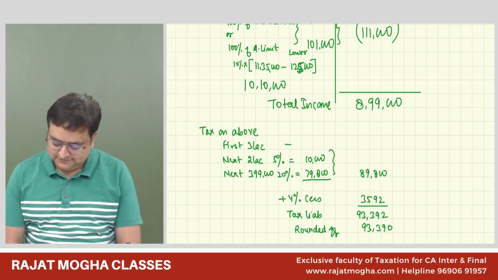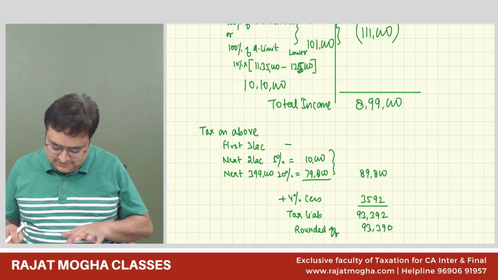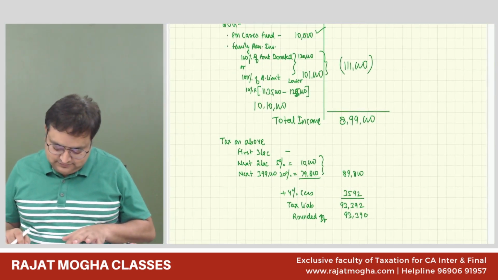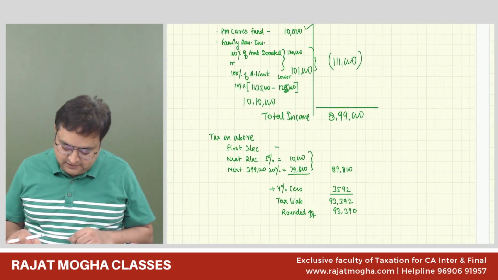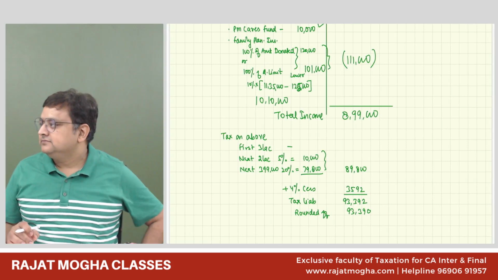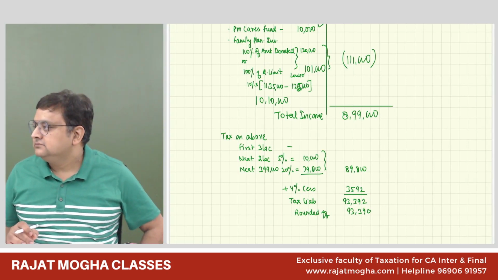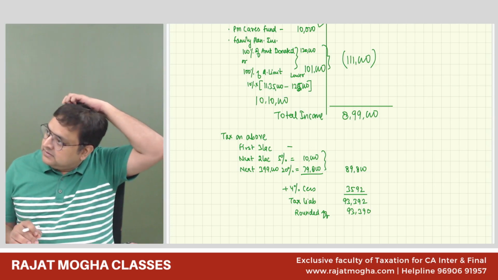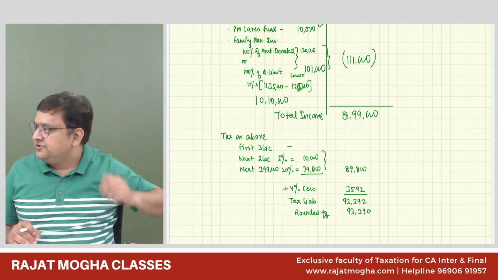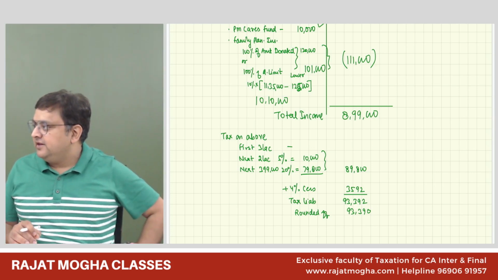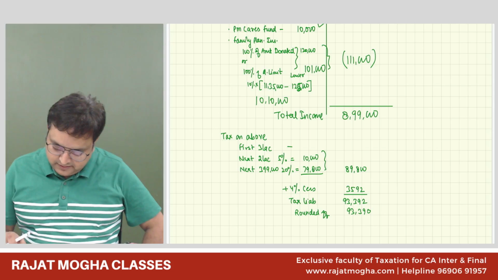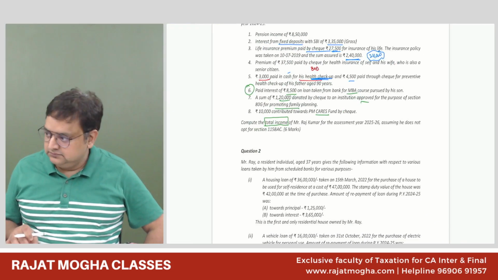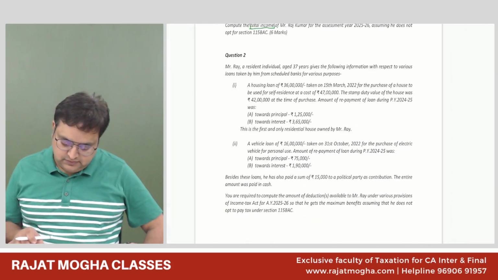Now, is everybody done? Yes, sir. Okay, Dipanshi, you can leave and then you can rejoin.